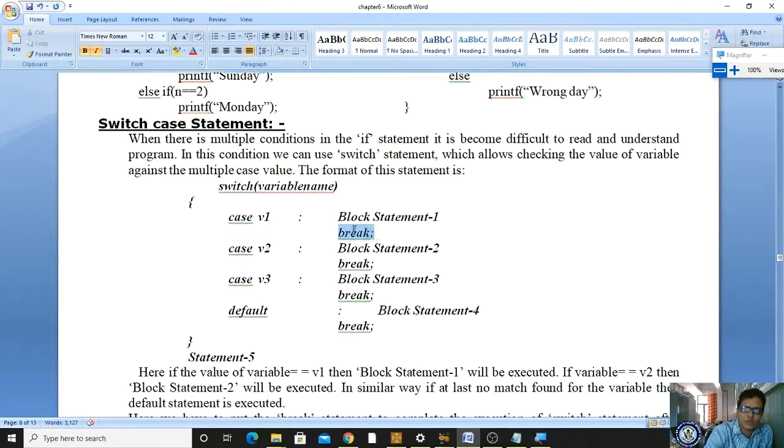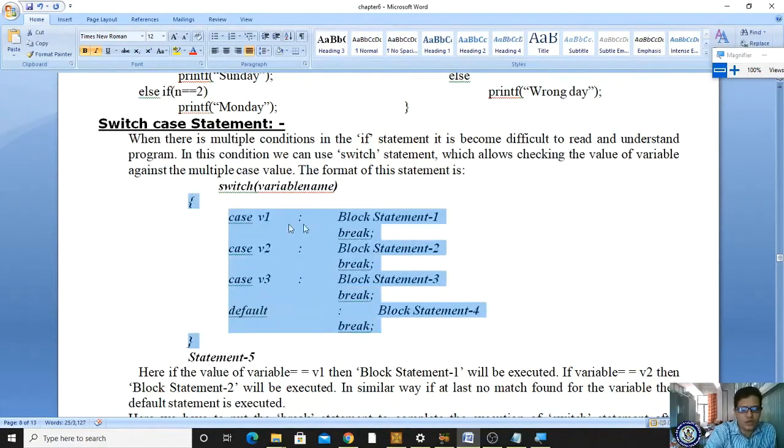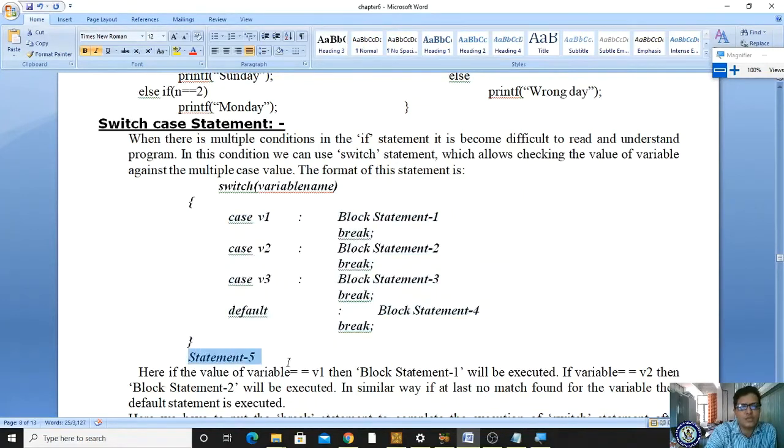After the execution, we have to compulsorily mention the break statement. If you give the break keyword, it skips the rest of the statements and comes out of the block entirely, and whatever statement exists after it will be evaluated. Every switch case statement ends with a default statement.